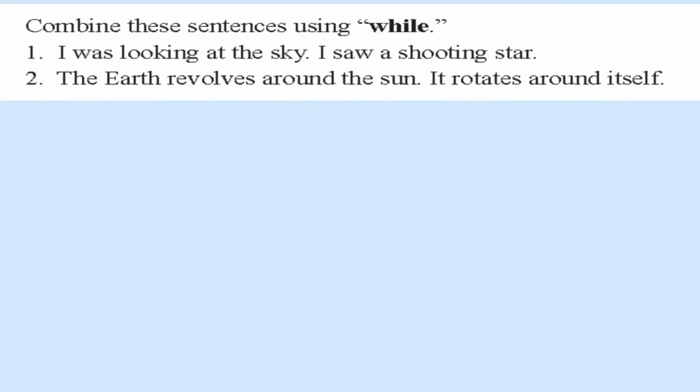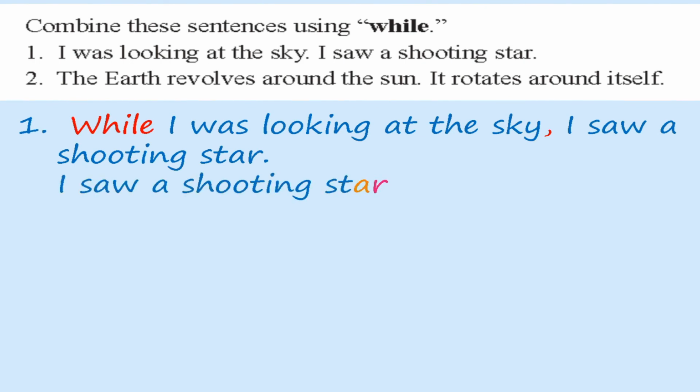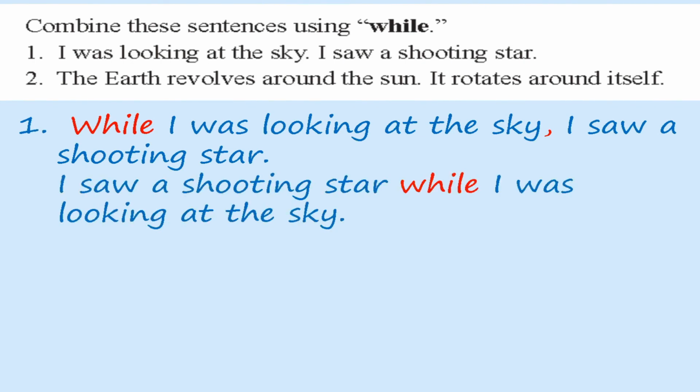Now you have to combine these sentences using while. First one. I was looking at the sky. I saw a shooting star. How can we write? While I was looking at the sky, I saw a shooting star. Another way. I saw a shooting star while I was looking at the sky.